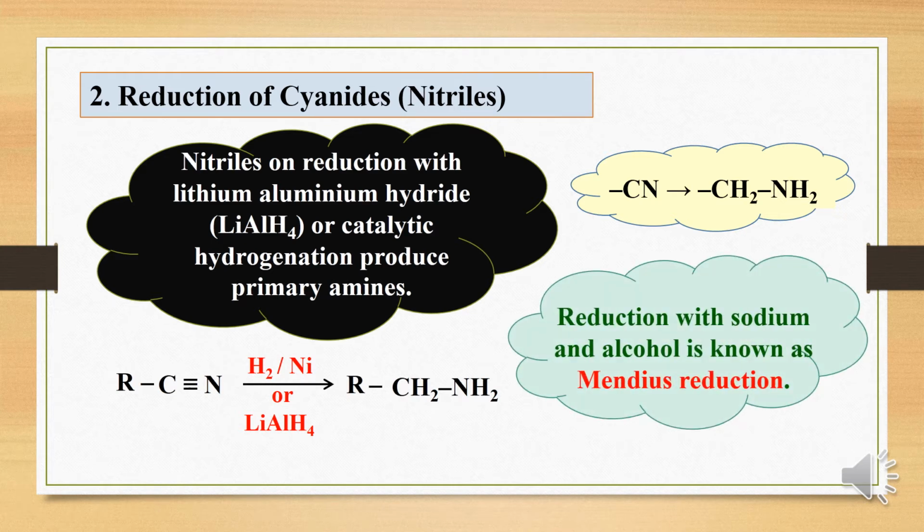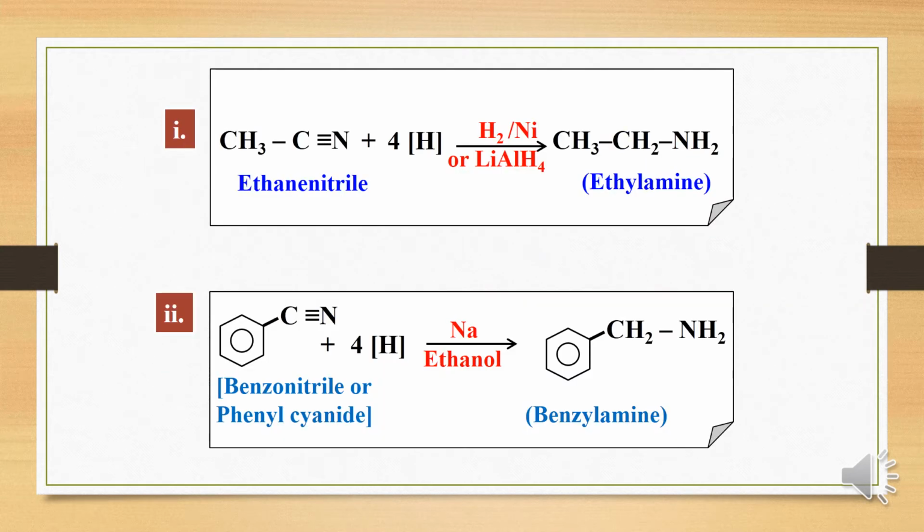And the same reduction process taking place with the help of sodium and alcohol is known as Mendius reduction. Aliphatic and arylalkyl primary amines can be easily prepared by the reduction of corresponding nitriles either catalytically with hydrogen and Raney nickel or chemically with lithium aluminum hydride. So for example, ethane nitrile is hydrogenated in presence of nickel catalyst, or it can be reduced with a reducing agent such as lithium aluminum hydride. It can be converted into ethylamine.